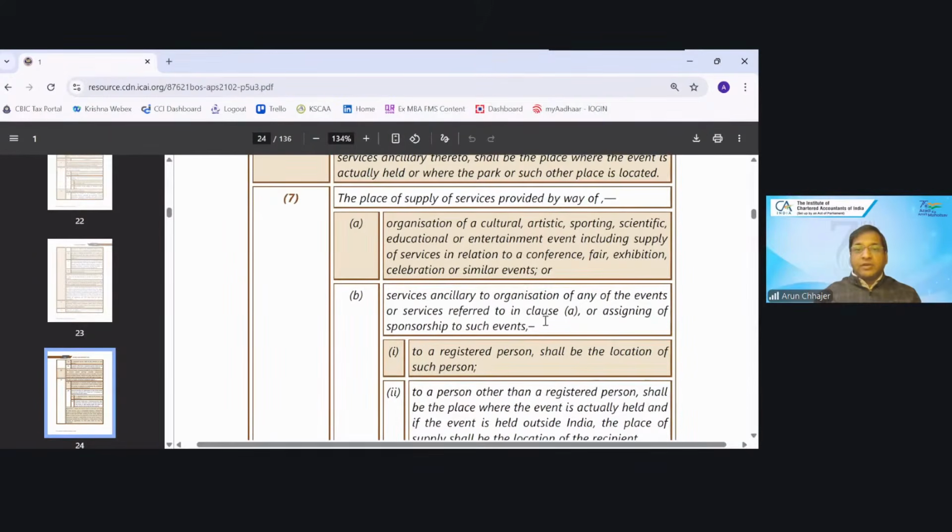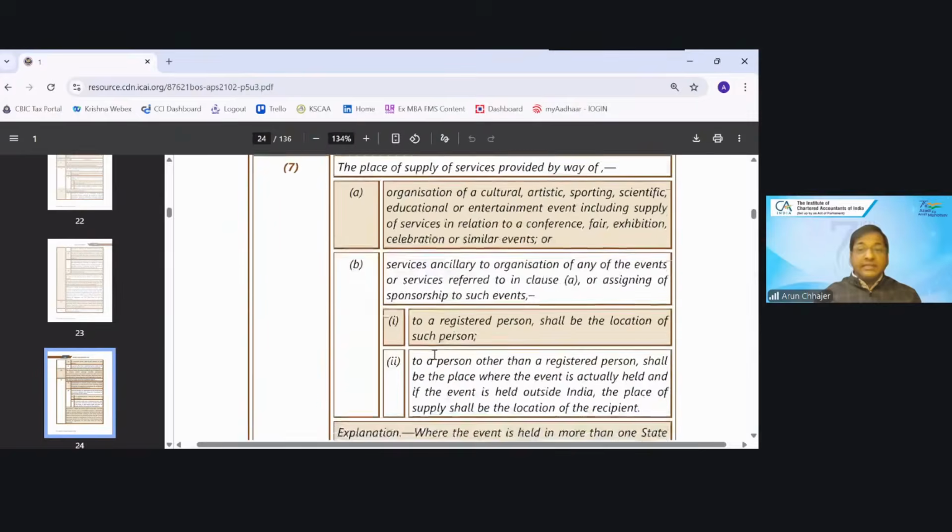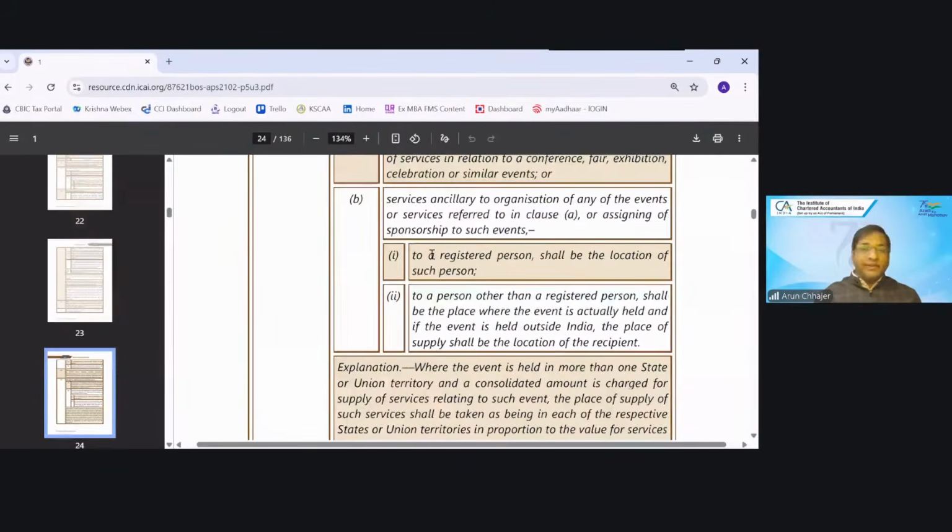Service ancillary to the organization of event. Then what would be the place of supply? If it is a registered person, location of that person. If it is an unregistered person, location of that event where it is actually held. Now the important part, if the event is held outside India, then what would be the place of supply? Shall be the location of recipient. Clear? This part, if something is outside India, then place of the supply will be LOR.